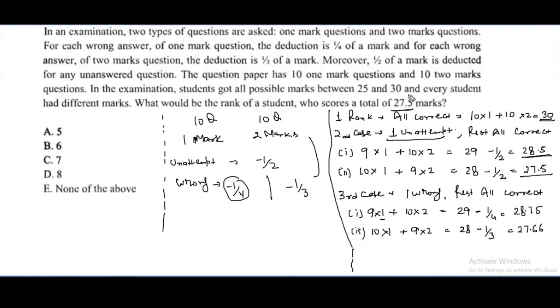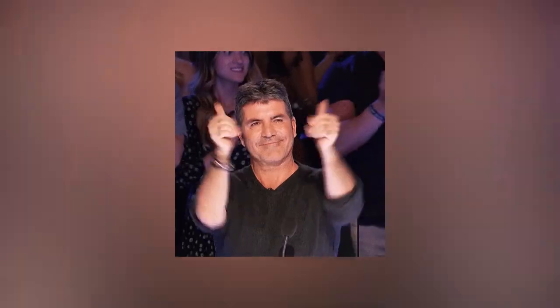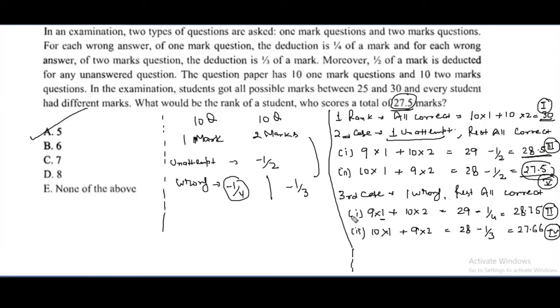So can you tell me, if a person gets 27.5 marks, at which rank will he be? There is the first rank. That person is the second rank holder. That person is the third rank holder. That person is the fourth rank holder. And that will be the fifth rank holder. So the question is, what will be the rank of the student who gets 27.5 marks? His rank will be fifth. So that is a good question where you have to make all the possible cases. It is more of a logic question rather than an algebra question. Okay?